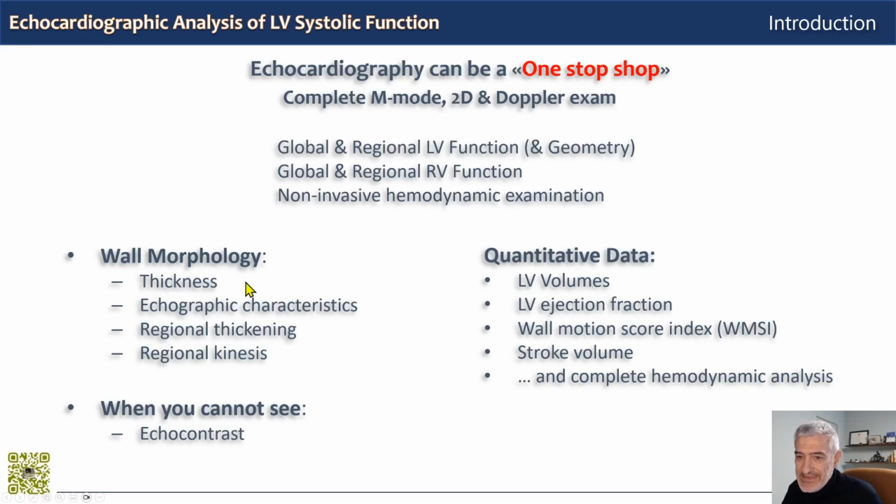We can analyze thickness, echocardiographic characteristic, thickening and motion of the myocardial walls. You can easily quantify the heart volumes, ejection fraction, wall motion, score it, stroke volume, and you can use echo contrast when the cavity is difficult to see. And of course you can perform, and unfortunately it's not done frequently, a complete hemodynamic examination with intracardiac pressure analysis. You will find more about this in the talk on diastolic function on this channel.